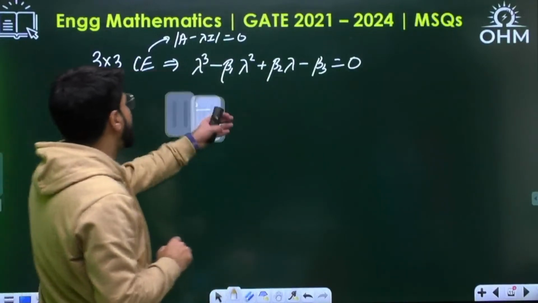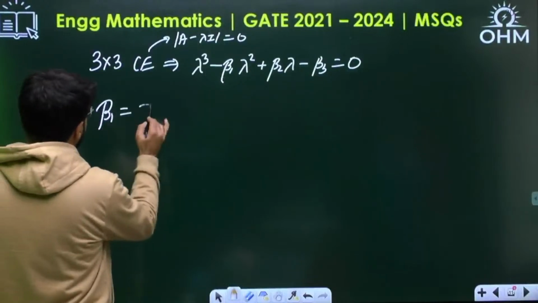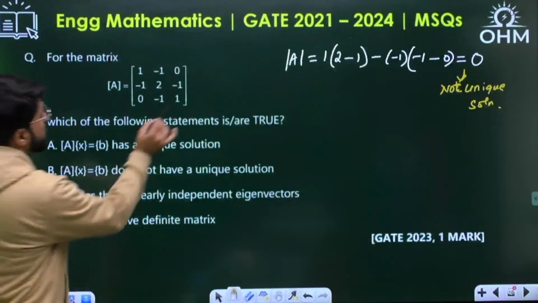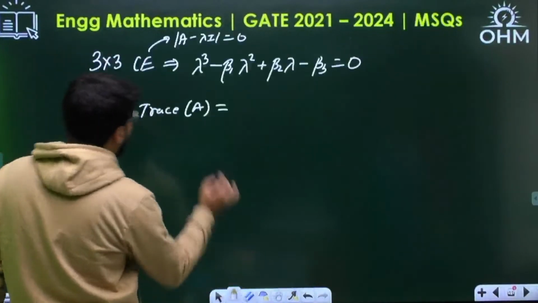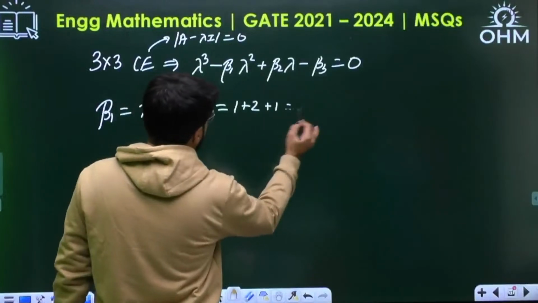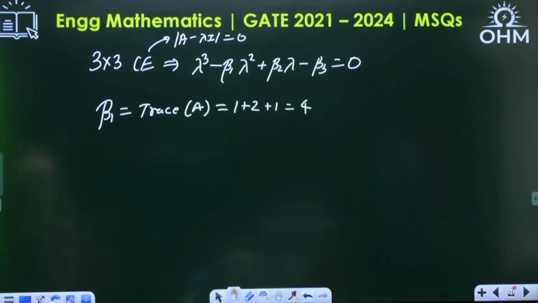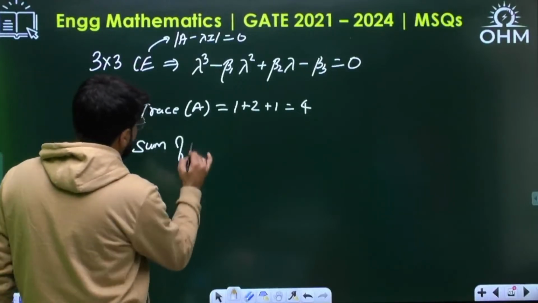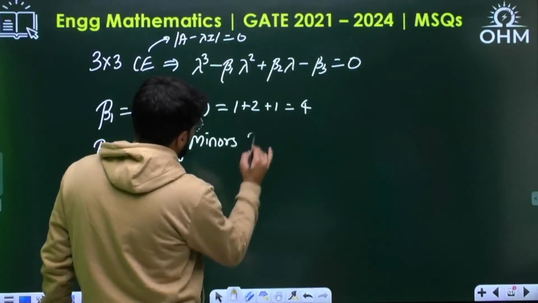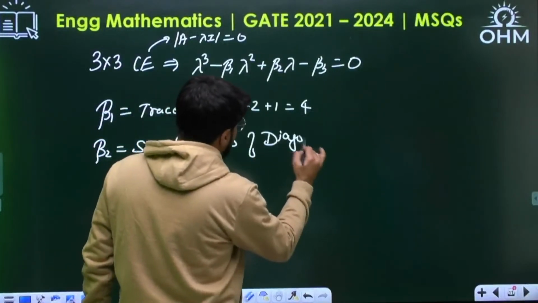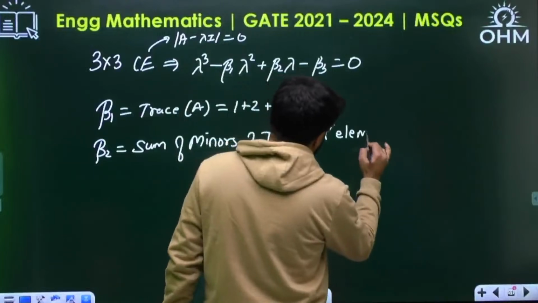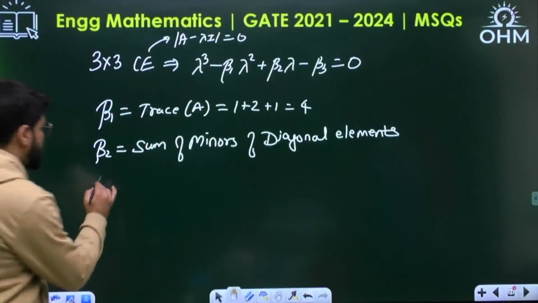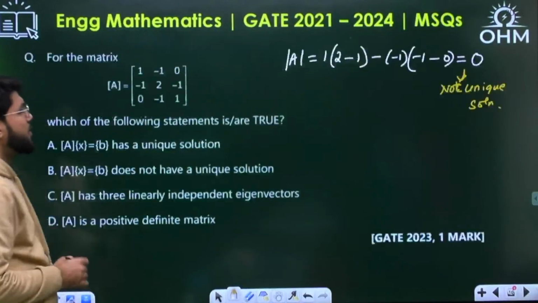Now what are beta 1, beta 2, beta 3? Beta 1 is equal to the trace of the matrix A, the sum of diagonal elements. So what is the trace of the matrix A? 1 and 2 and 1, if I add them, 1 plus 2 plus 1, it is equal to 4. Then what is beta 2? Beta 2 is known as the sum of the minors of the diagonal elements. So what is going to be beta 2?